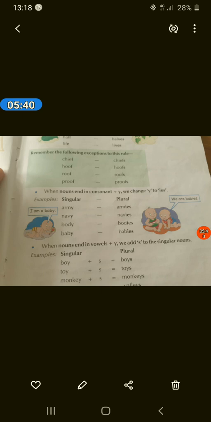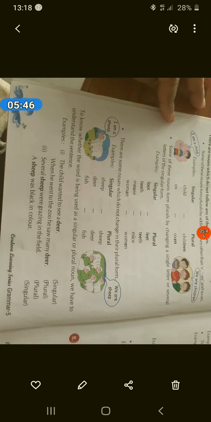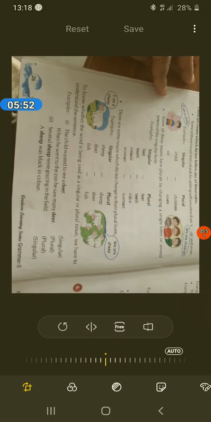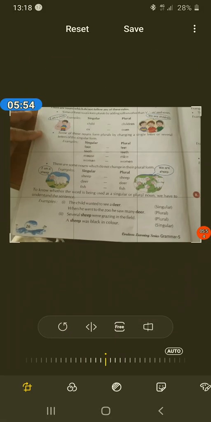Boys, toys, monkeys, valleys. On the next page you have exercise A that you have to do yourself. Now come to the next point.